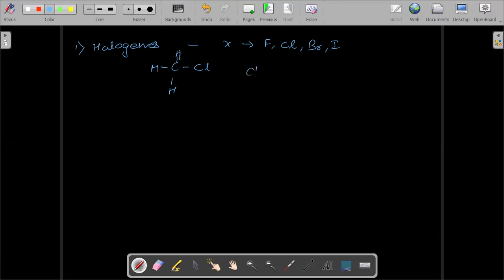This is chloromethane. This is chloromethane. Okay. What about this one then? Just think of it. You have chlorine, chlorine, hydrogen, and hydrogen.